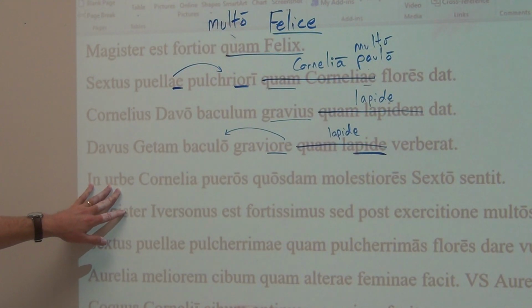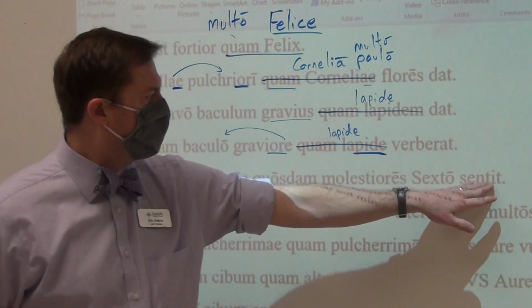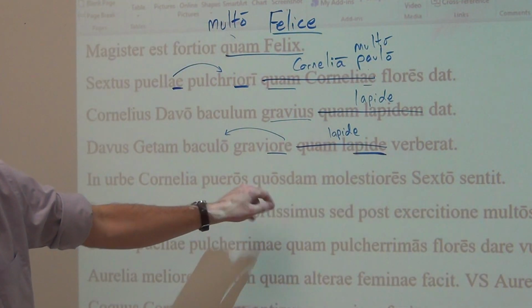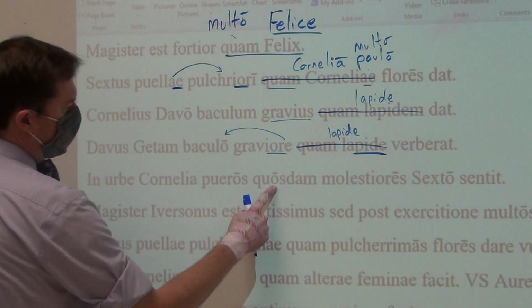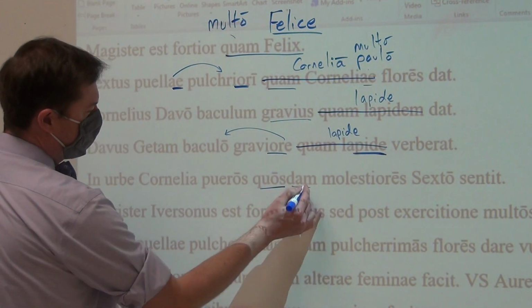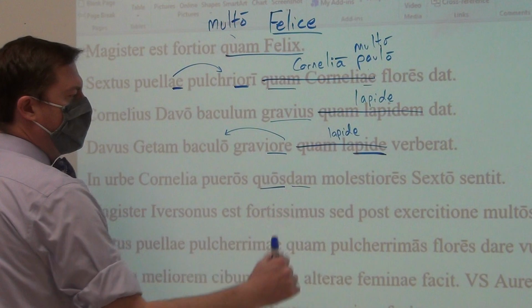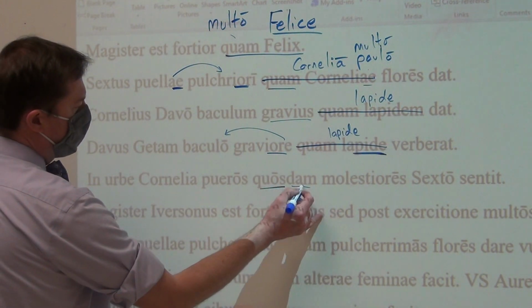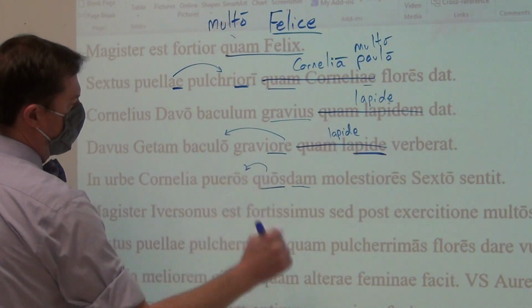In the city, Cornelia notices, sentio sentire, certain boys. So quosdam, remember whenever you have qui quod with a dam on the end of it, that dam is going to now make the new meaning a certain or certain, but you look at the quos part, not the dam part, to tell what it's modifying.